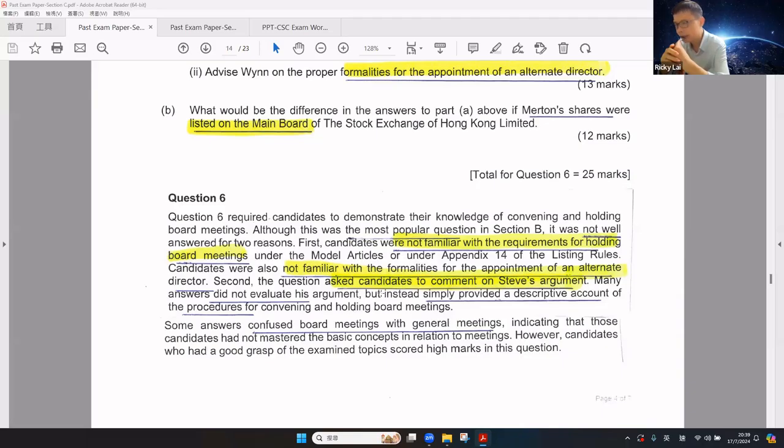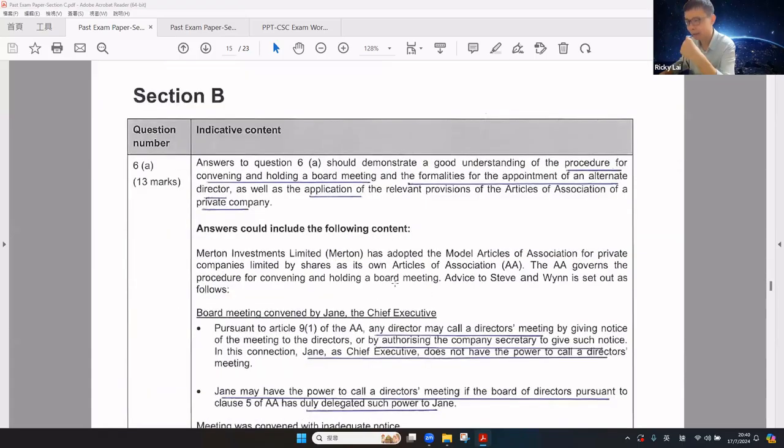The question also asked to comment on Steve's argument, but the answers did not evaluate his argument, only provided a very descriptive answer on the procedure for convening and holding board meetings. And some students confuse a board meeting with a general meeting. This means that they have no knowledge of the whole syllabus. Interestingly, if the student has a very good idea of board meetings, he or she scores a high mark on that question. So it is very extreme: some students have a very high mark, but some have a very low mark.